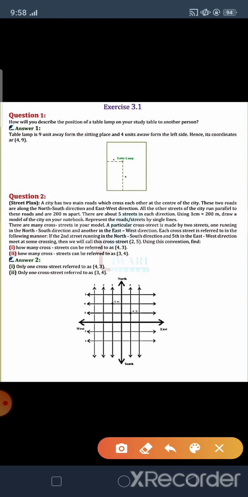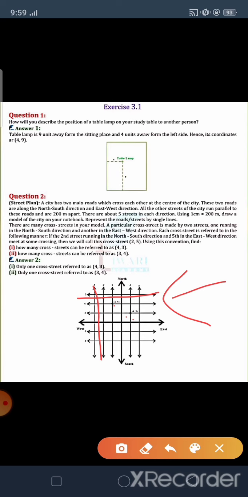Represent each road or street by a single line. So we draw our model like that. And again, there are many cross streets in your model. The question says a particular cross street is made by 2 streets, one running in the north-south direction and the other in the east-west direction. So first we take the north-south, then the east-west. We have to refer to them in the following manner.